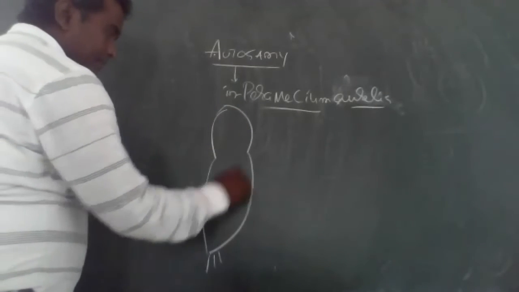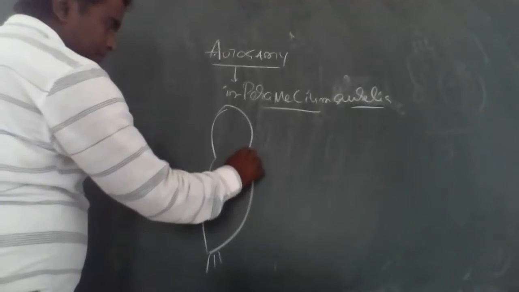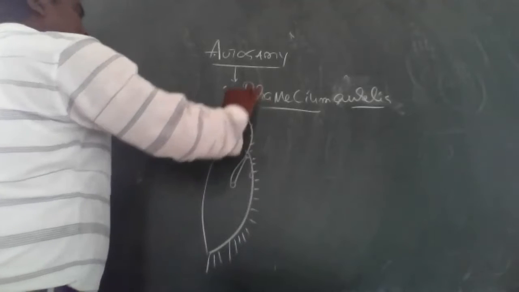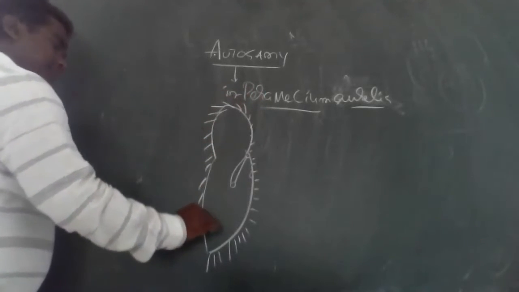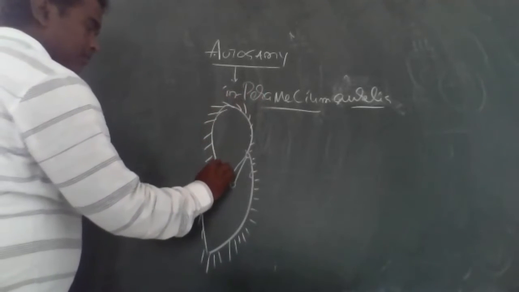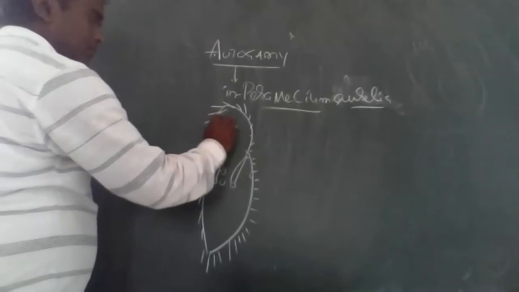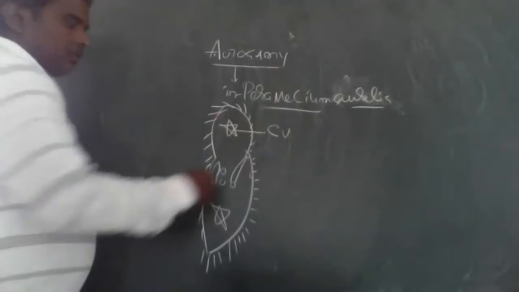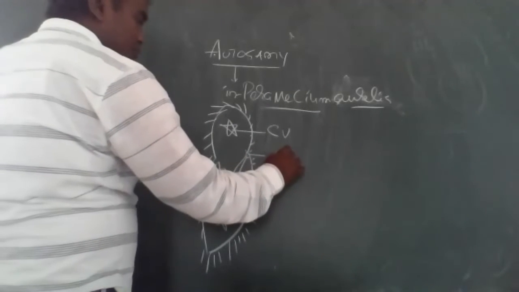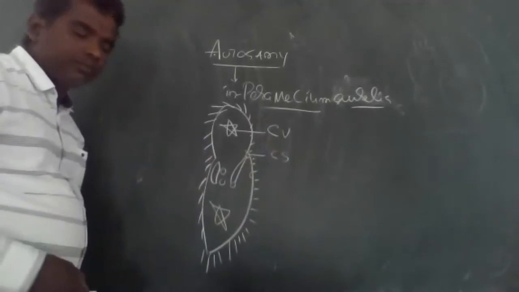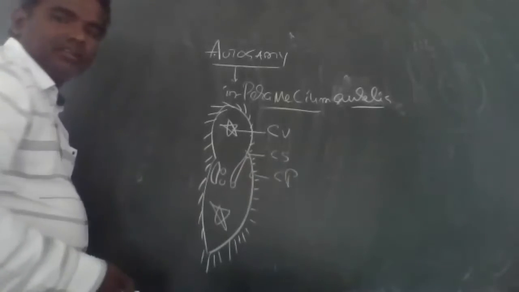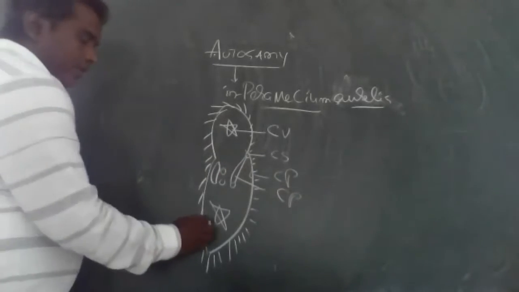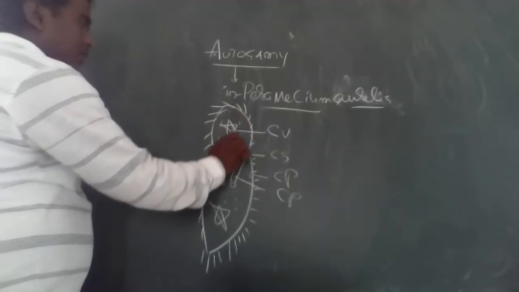See here, Paramecium aurelia: this is the contractile vacuole, this is the cytostome, this is the cytopharynx, and this is a contractile vacuole.